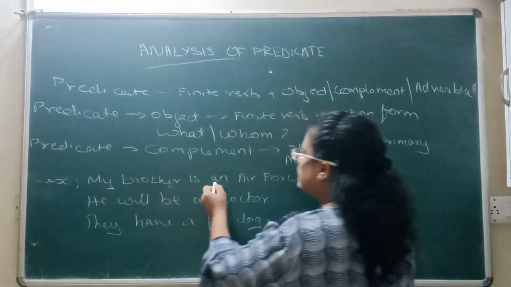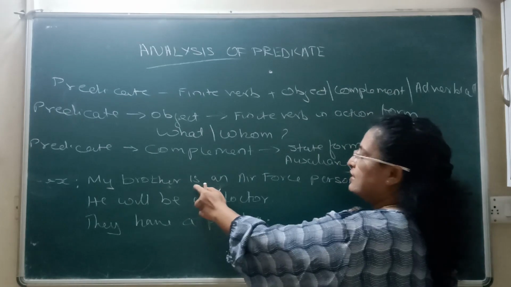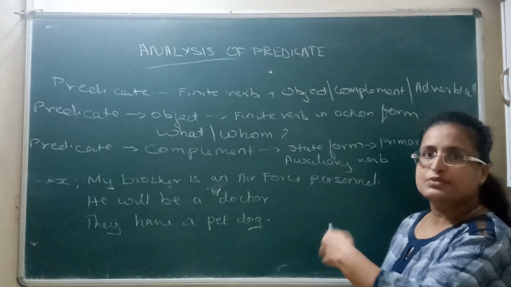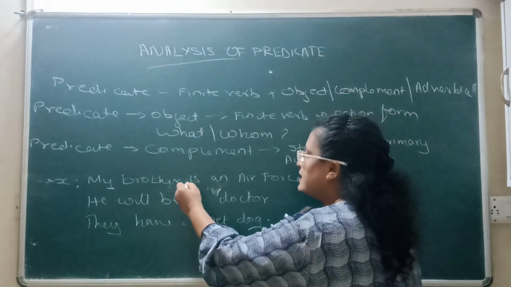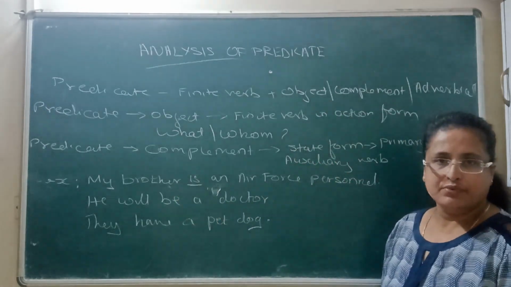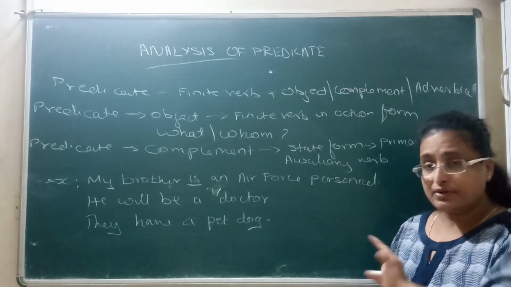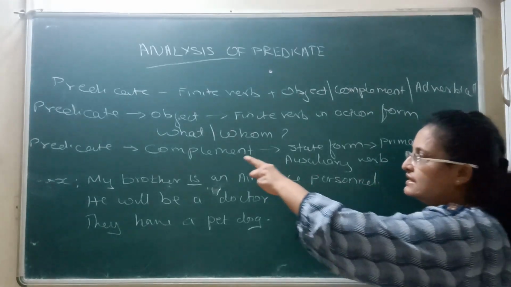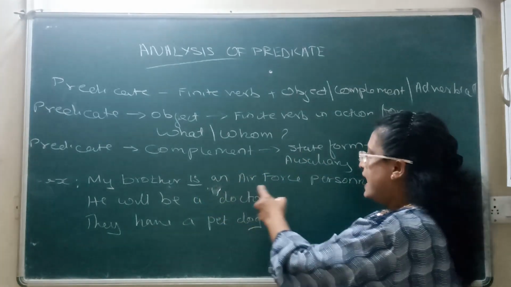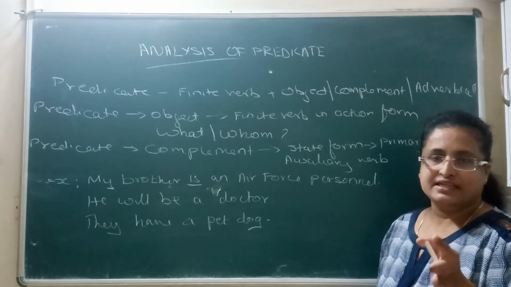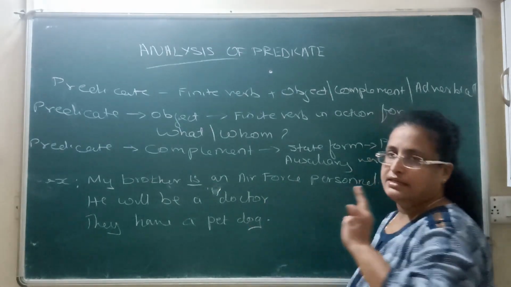See now, my brother is an Air Force personnel. Is is a finite verb, and you see here there is no action verb. My brother is what? He is an Air Force personnel. So here is a primary auxiliary verb. That means you remember state verb here, like primary auxiliary verb without any action verb. That means that predicate is carrying a complement. You won't say an Air Force personnel is an object. Here you will say it is a complement to the verb is. Did you all get it here?